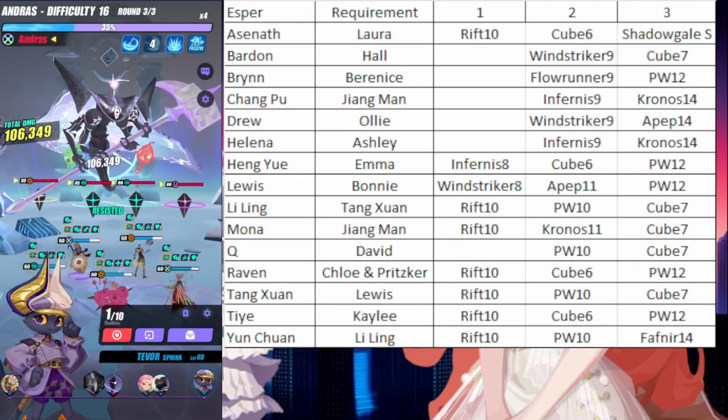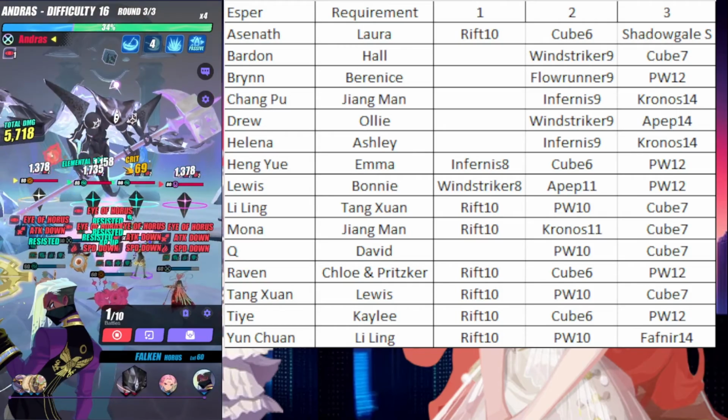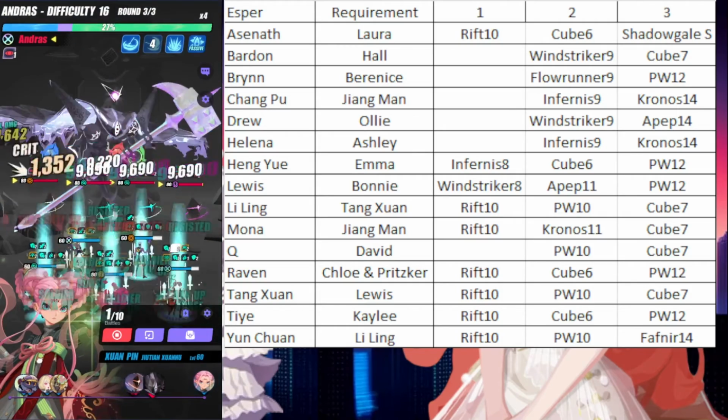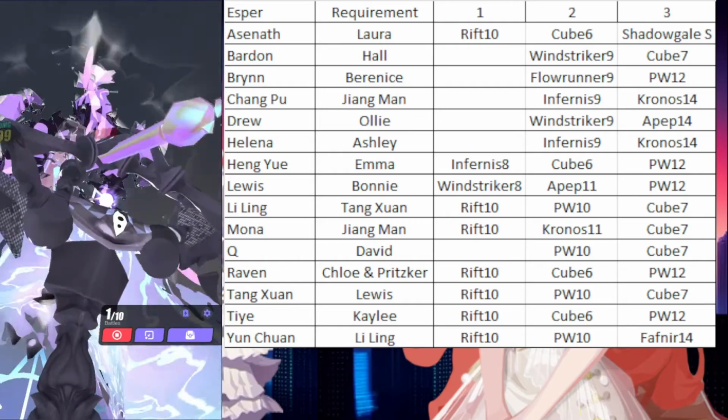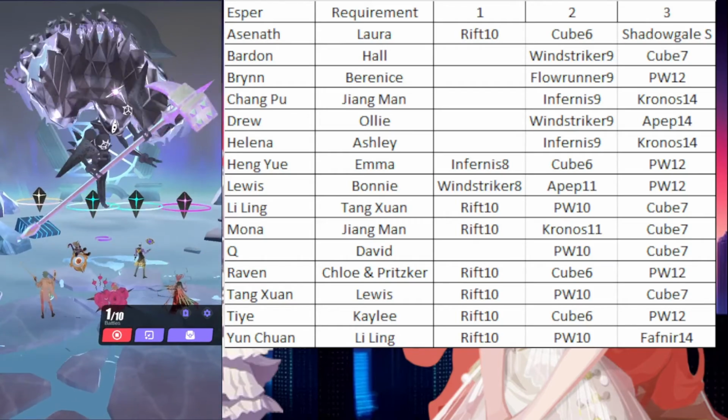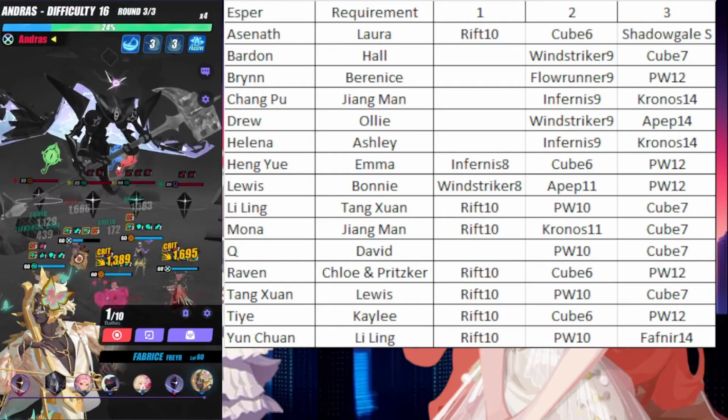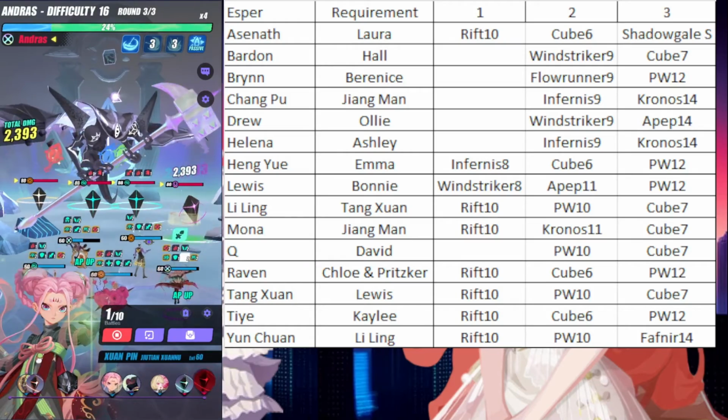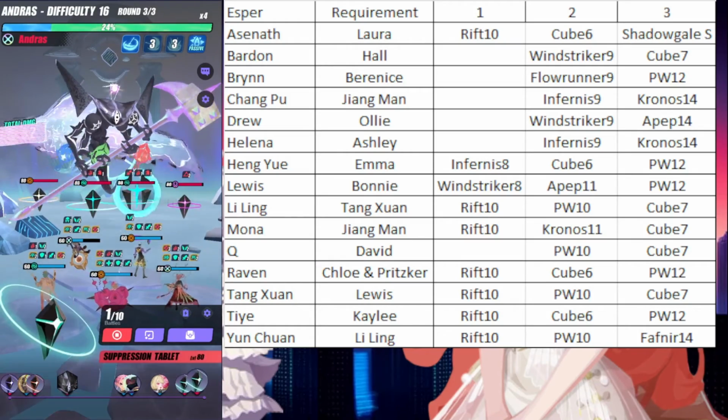Anyways, if you look at the further right column, Rift 10, which means Sonic Rift 10. Hangyu and Emma is Infernus 8, which is the Sonic Miracle Infernus boss. Windstriker 8 below that, which is another Sonic Miracle boss. And then you can see Rift 10, Rift 10, Rift 10, which is all Sonic Rift 10.